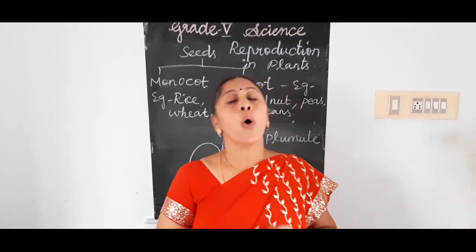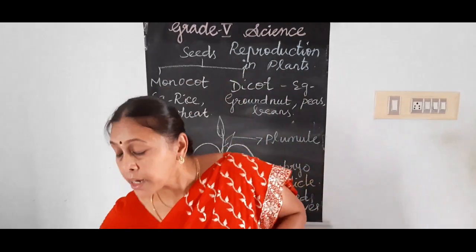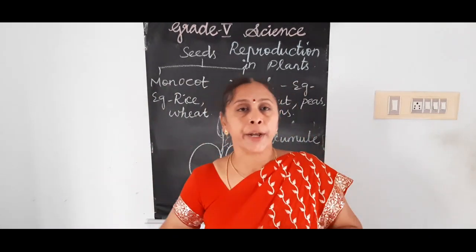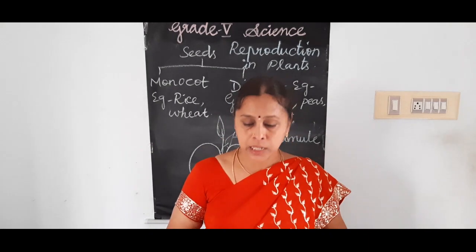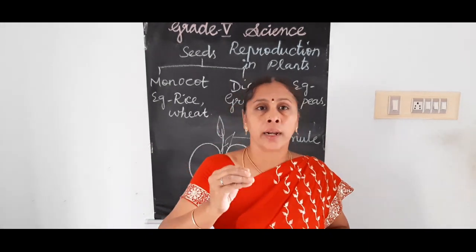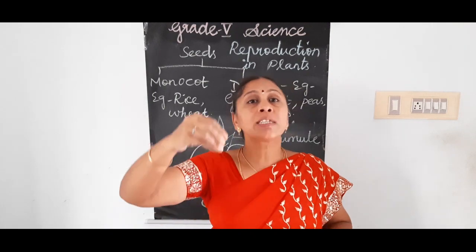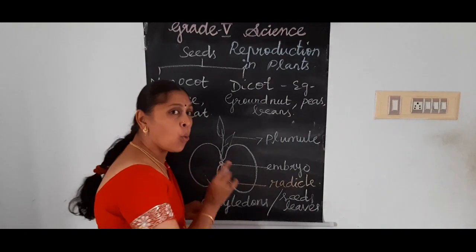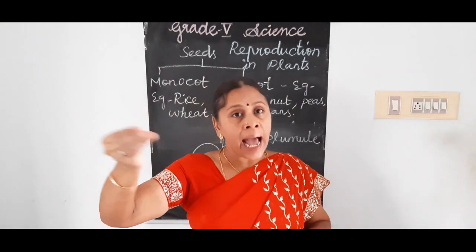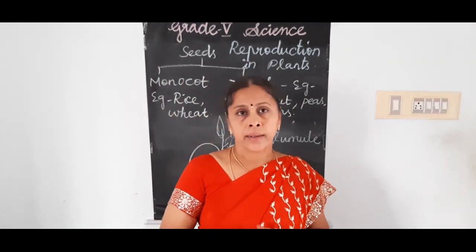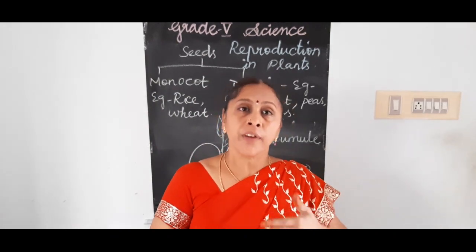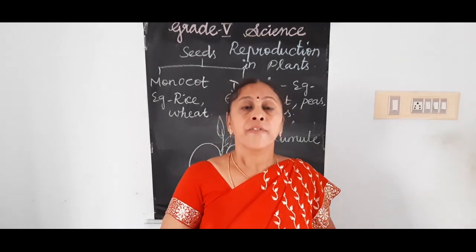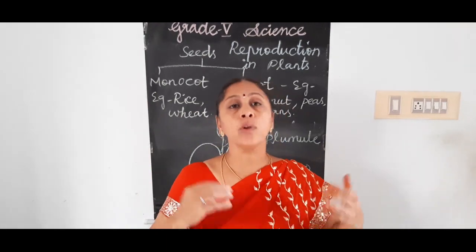Only if the seeds get enough air, water and warmth will they germinate into a new plant, is it not? Through that scar, the new sapling will arise. Through that hole, only air and water will enter. The seed absorbs the water from the soil and the air from the atmosphere. From the sunlight, they get the warmth to germinate.